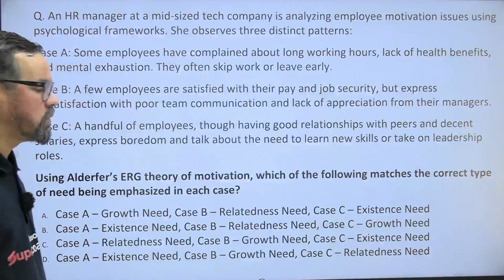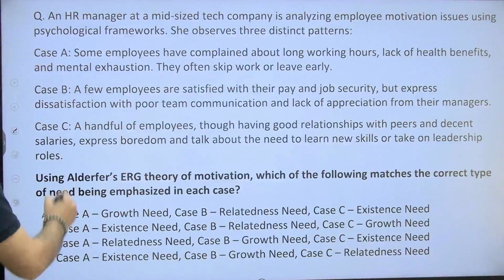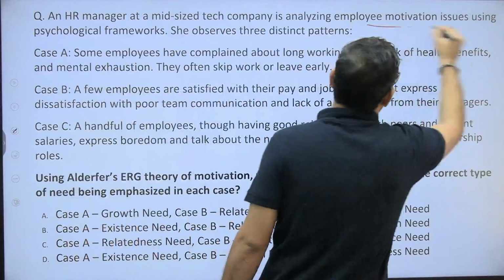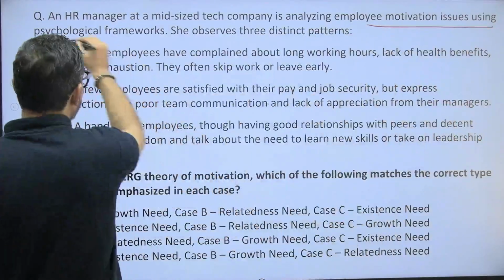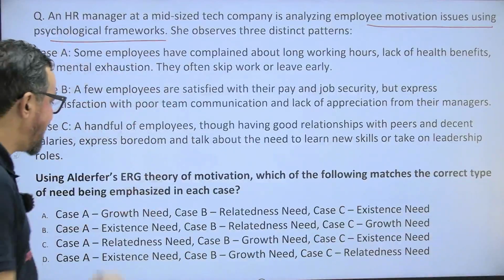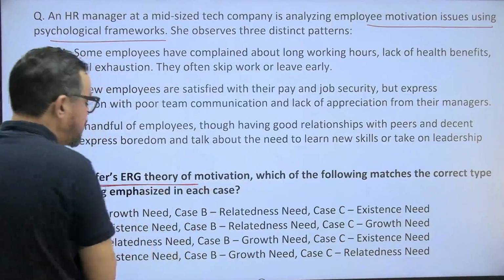Let's go to the next one, a small case study also. So an HR manager at a mid-sized tech company is analyzing employee motivation using a psychological framework. She observed 3 different patterns and here we have to apply the ERG theory.